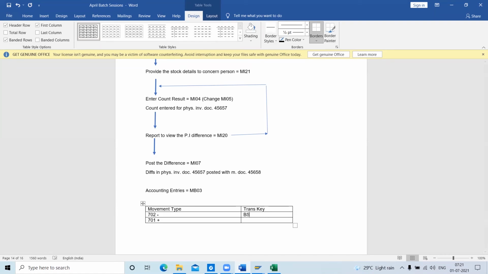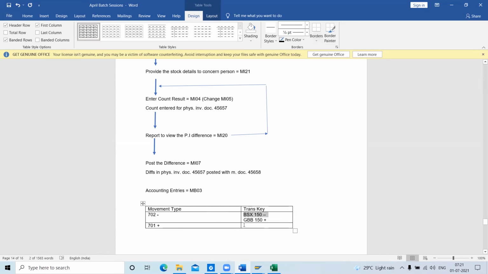First BSX, 150 minus, and the other one is GBP. We all know GBP is a consumption account. So here we consume: in physical inventory we got less, so the amount for this inventory is less.